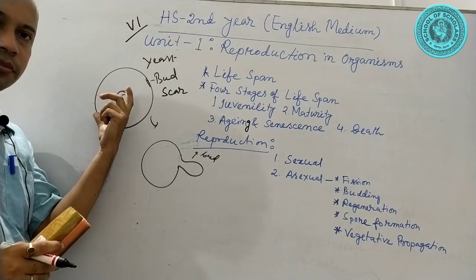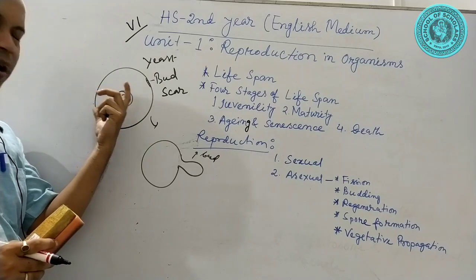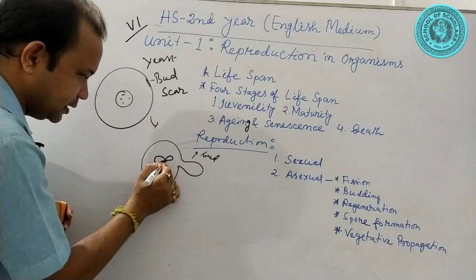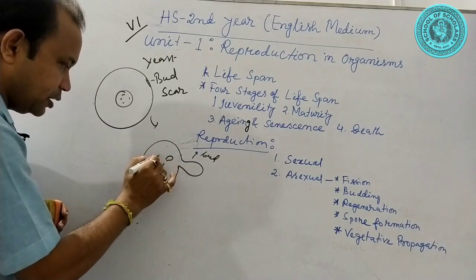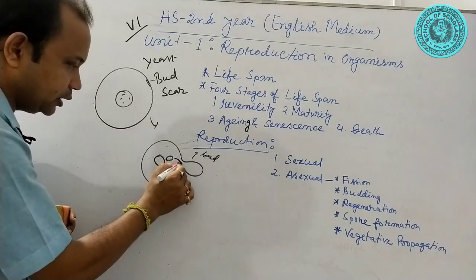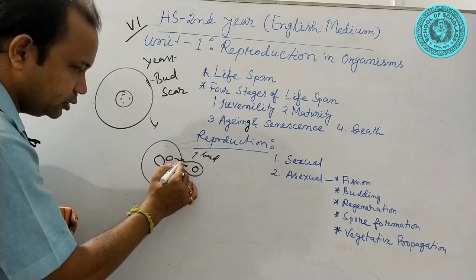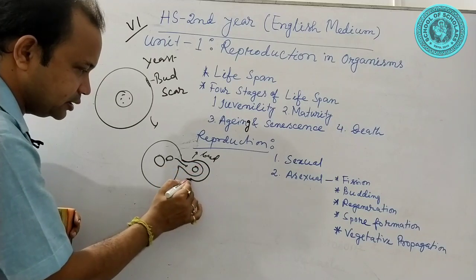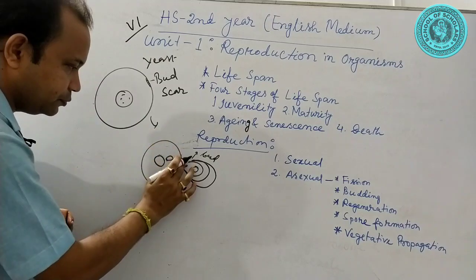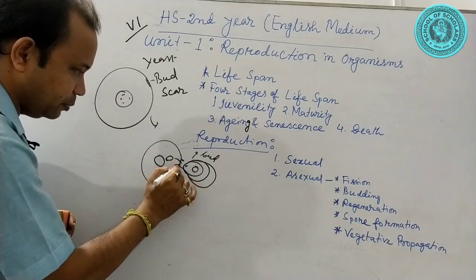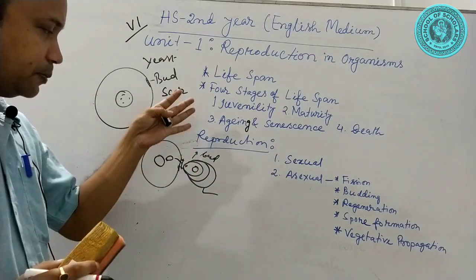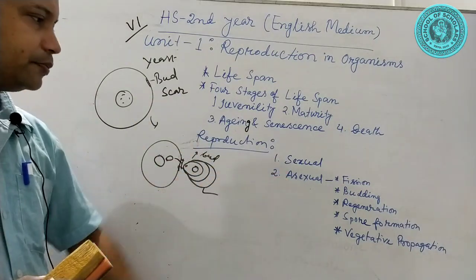Likewise, as in binary fission, the nucleus becomes dumbbell shaped, and this part of the nucleus gradually detaches from this part and enters into the bud. Gradually the bud increases in size, and after enlargement it detaches from the main parent body, wherefrom another individual is developed. This process is called budding.